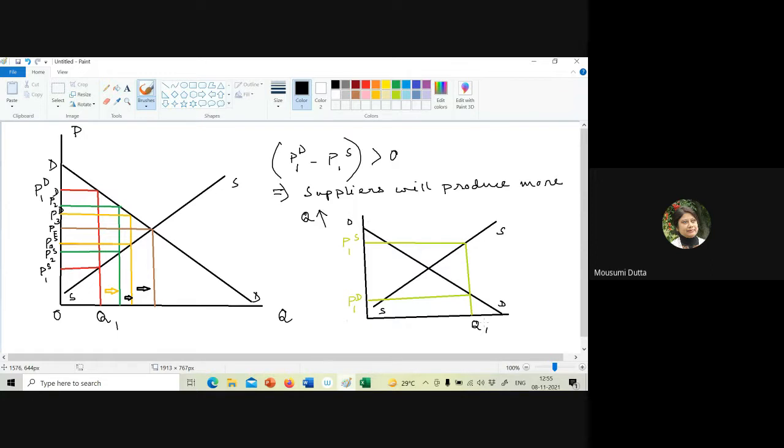Quantity will move back or it will increase? Anyone? It will decrease. Ma'am, decrease. Decrease, very good. So there will be a reduction in quantity.